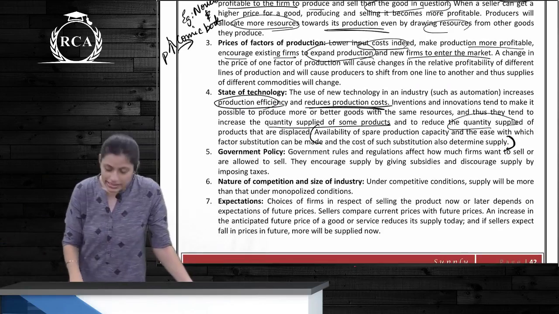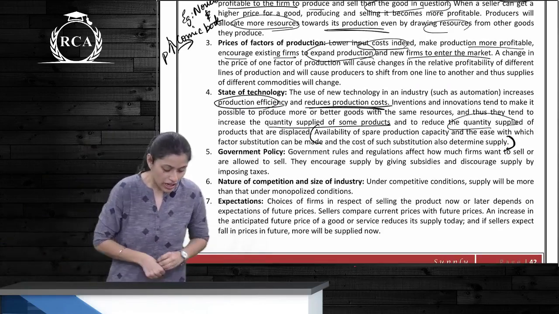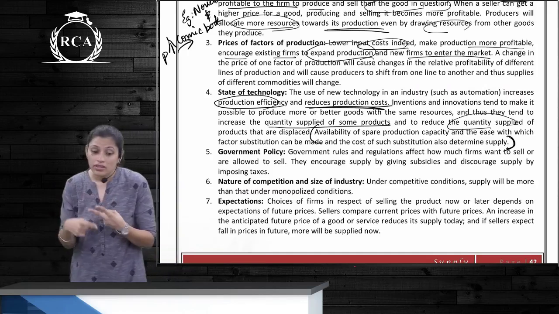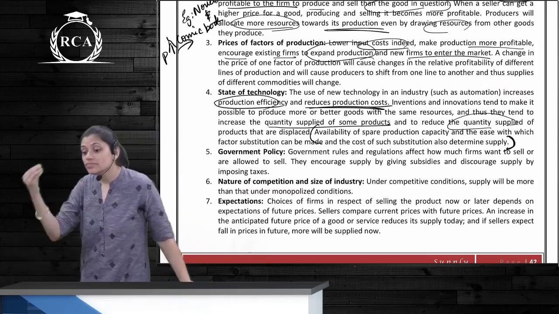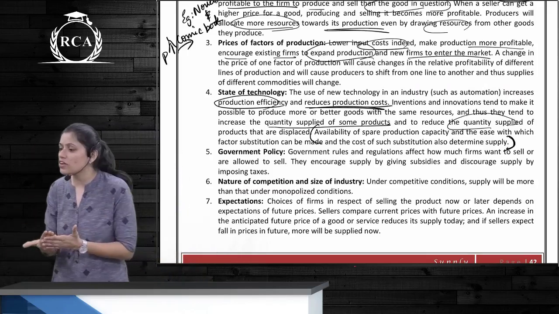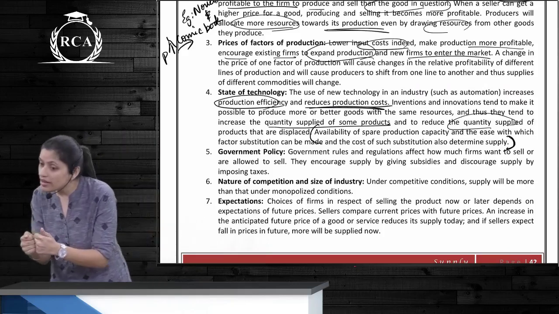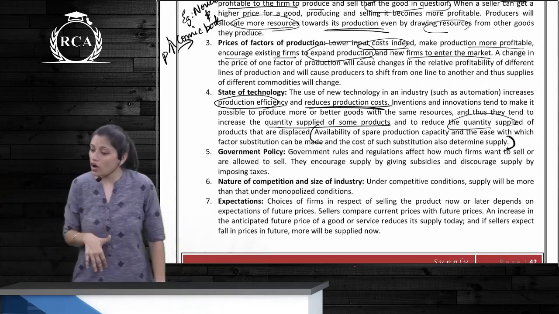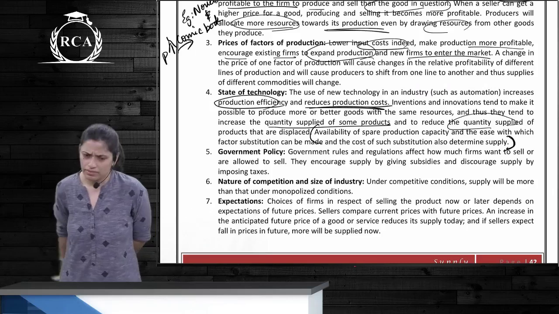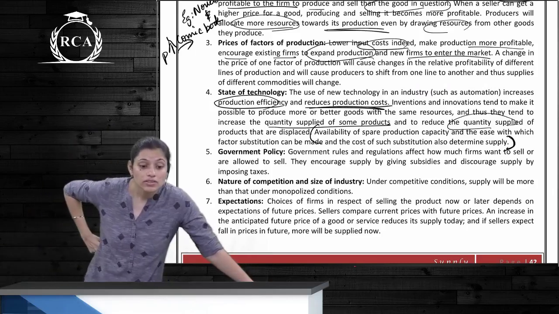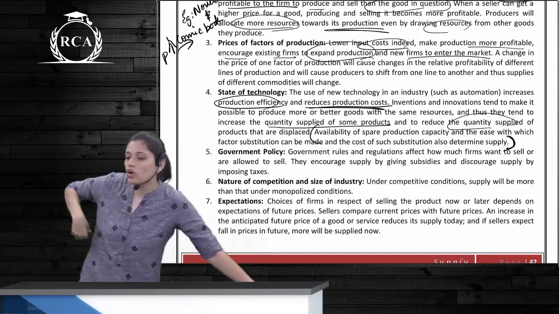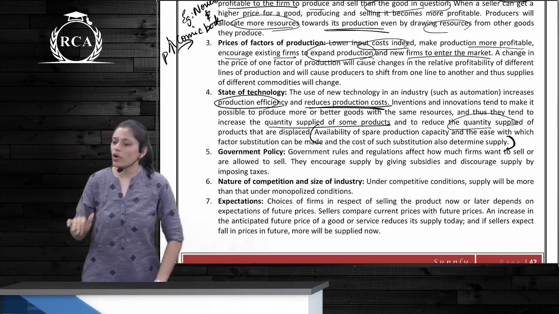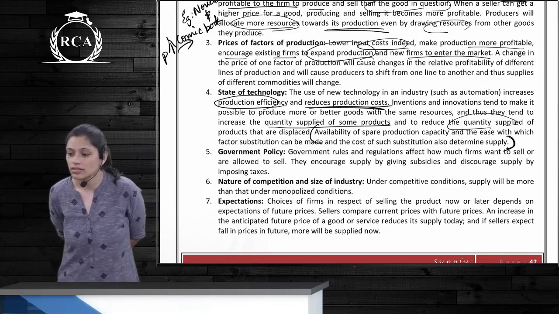Yes? State of technology. What is state of technology? Technology is required for increasing production efficiency and reduce production cost, increasing efficiency, effectiveness of the organization, for factor substitution and saving time. Faster the products get made, lower cost, low labor cost or any kind of cost. Higher quantities can be made. How? If the cost is reduced, can you produce higher quantities? Yes or no? So state of technology is very, very important when it comes to supply of goods. Anything else? Profits will be more.